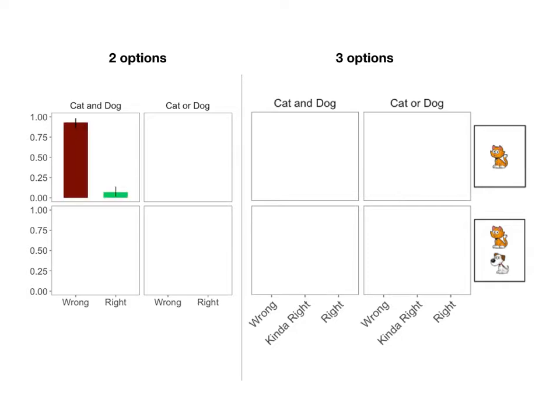First, for a guess like cat and dog, when the card only had a cat on it, adults considered the guess wrong if they had 2 options of right and wrong. If they were given 3 options, they considered the guess mostly wrong, but around a quarter of adults reported that the guess was kind of right, presumably because one of the animals was guessed right. If the card had both the cat and the dog on it, adults considered the guess cat and dog right regardless of the number of options.